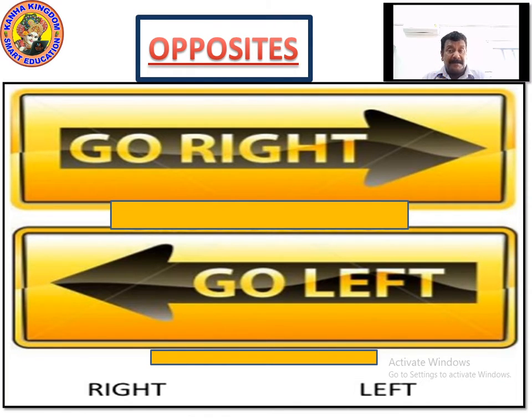So now the opposite of right is what here? What is shown in these arrows? Opposite of right is left. Opposite of right is left. If you proceed to the right, it goes in a different direction, and in the left, it goes in a different direction. So both are totally opposite of each other. Right will lead you to some place and left will take you to some place.